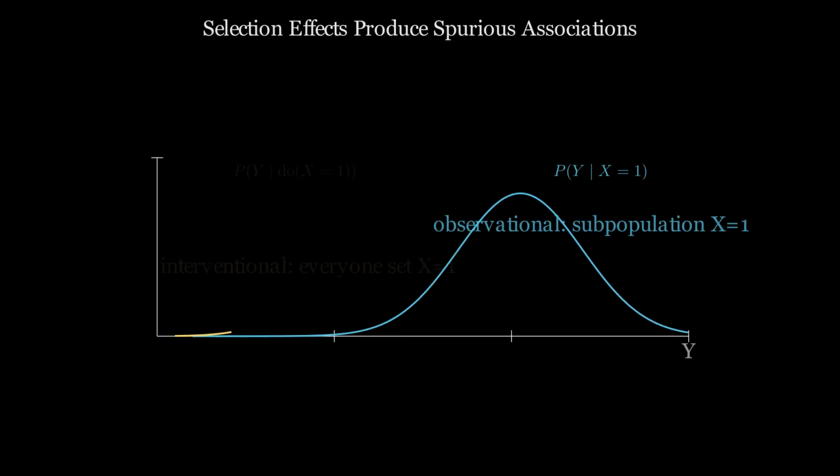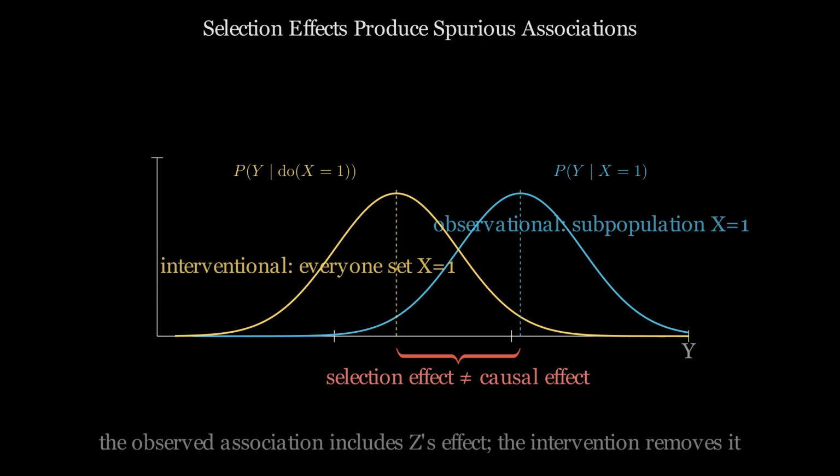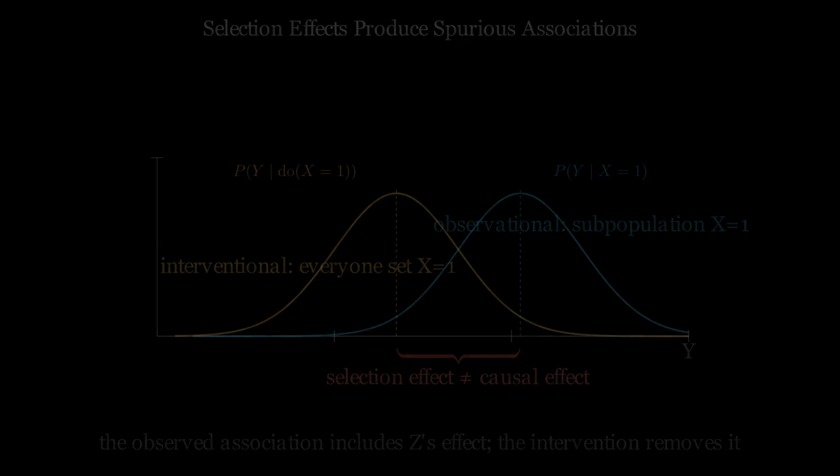Selection effects produce observational dependence that does not reflect a causal link between the selected variables. When the set of observed system states is determined by a selection criterion, the observed joint distribution is conditioned on the selection event. Variables that are independent in the full population may appear associated in the selected subpopulation. This is a consequence of conditioning, not of any causal relationship. System architects must account for selection mechanisms when using observational data to infer causal structure. Otherwise, spurious associations will be misidentified as causal dependencies and produce incorrect control designs.